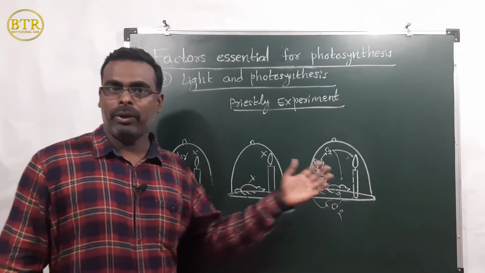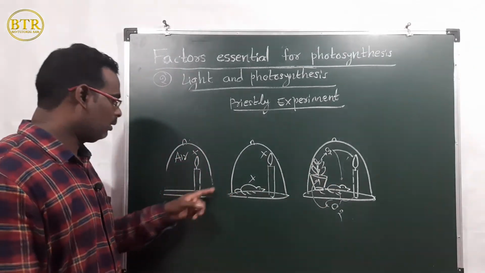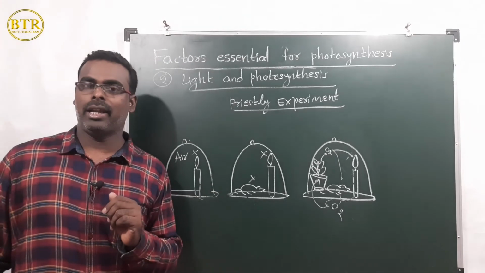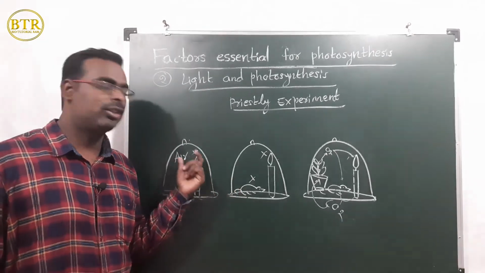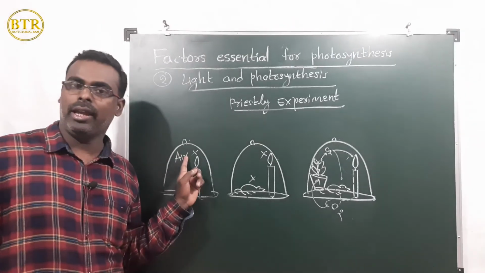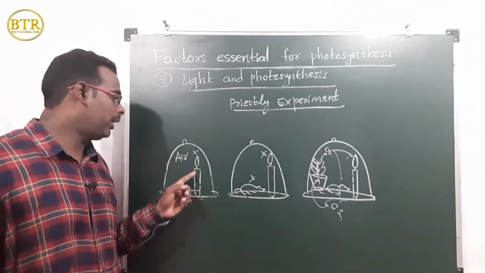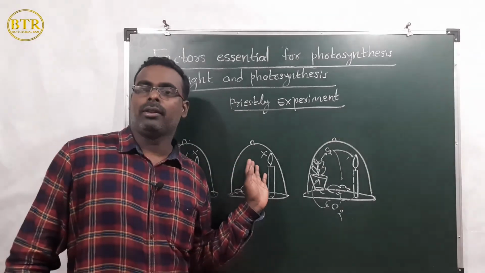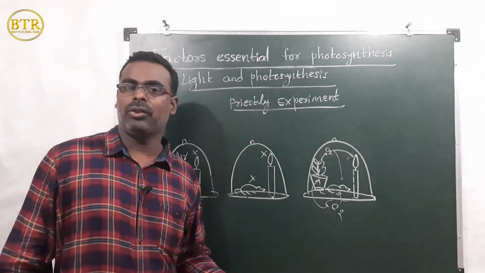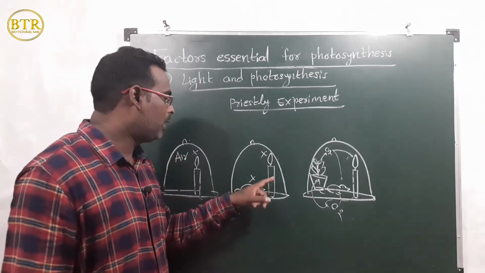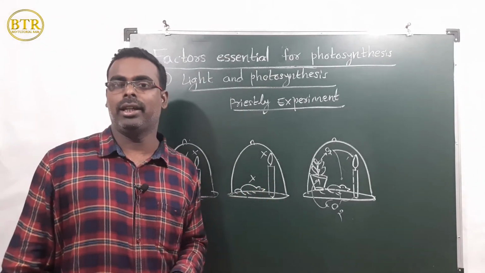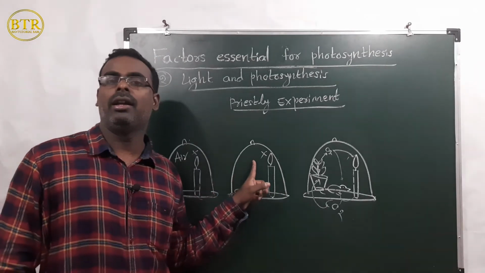Once again I will repeat the Priestley experiment. First Priestley took the bell jar and kept a lighted candle. After some time the candle was put off because it consumed the air inside the bell jar. Next, Priestley inserted the lighted candle and a mouse. After some time the candle was put off and the mouse suffocated and died, because there was no air, especially oxygen gas, in the bell jar.